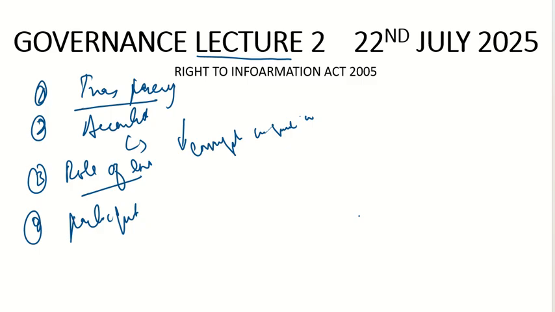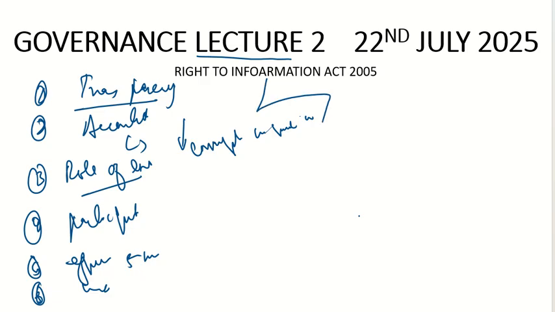Then efficiency and responsiveness, we had discussed this also. And then inclusivity. When all these characteristics are found in any governance, we call that good governance. These are the characteristics of good governance.